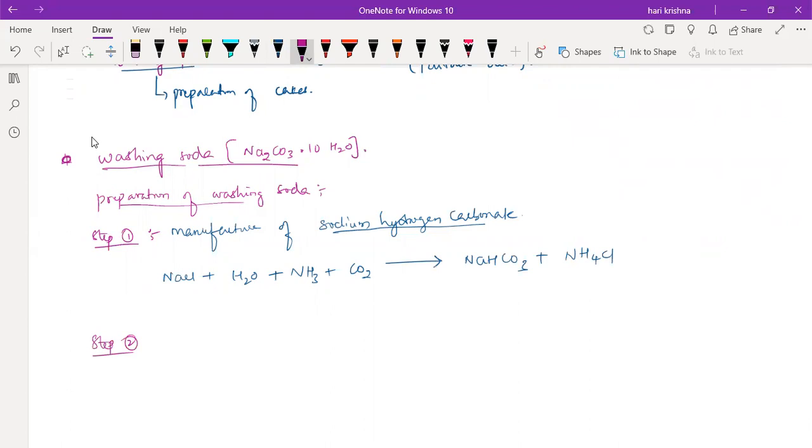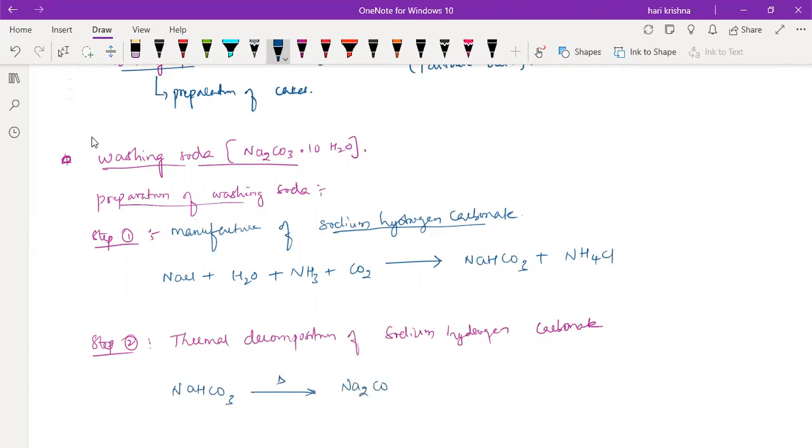Now we'll take the sodium bicarbonate, sodium hydrogen carbonate, and do the thermal decomposition. NaHCO3 upon thermal decomposition forms Na2CO3 plus CO2 plus H2O.